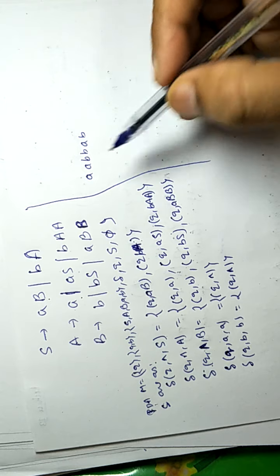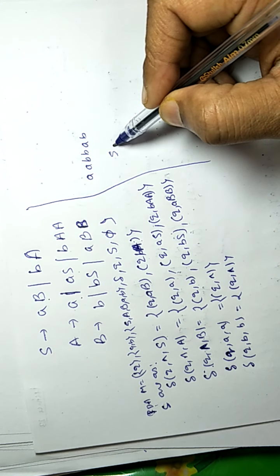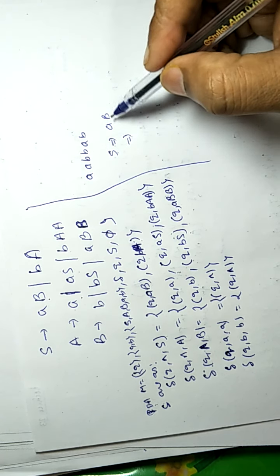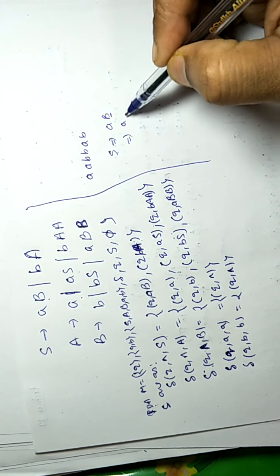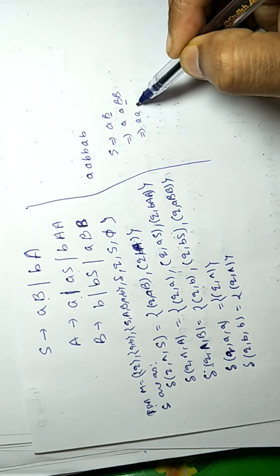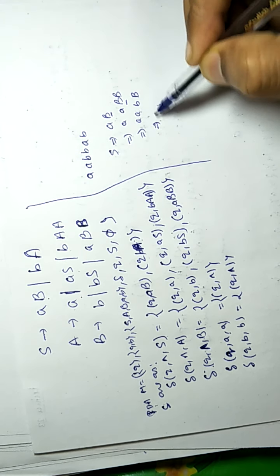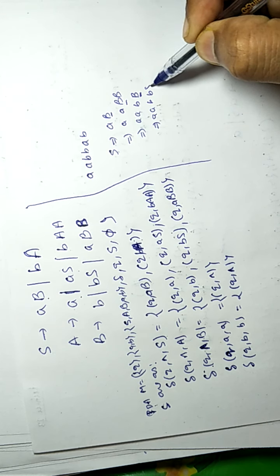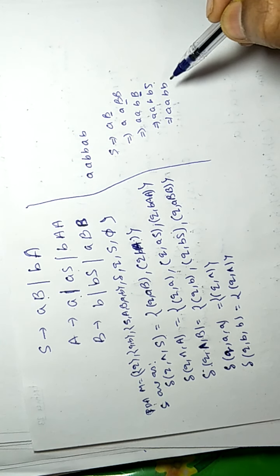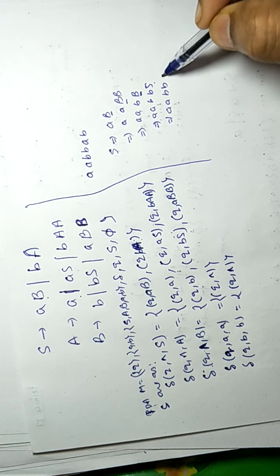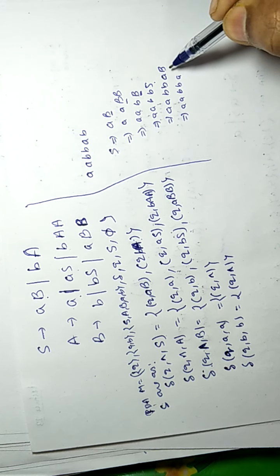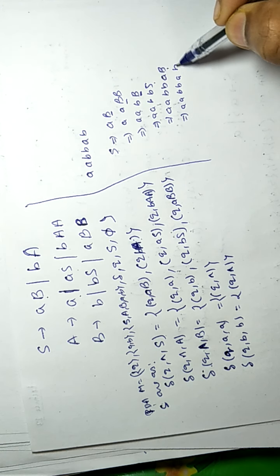So when we are going to derive this string, first derive it roughly. How will we derive? First we replace S by AB, then we replace this B by, suppose, ABB again, then we replace this B by small b, then we replace this B by BS, then we replace this S by, say, AB, and then we replace this B by small b.